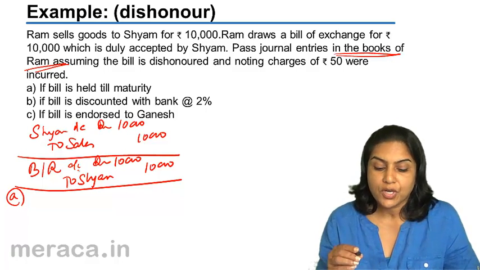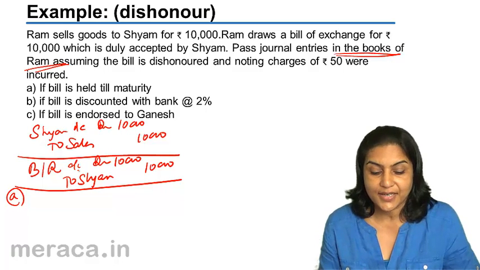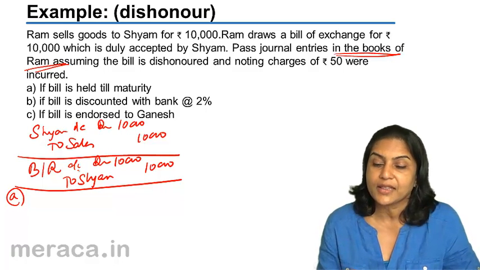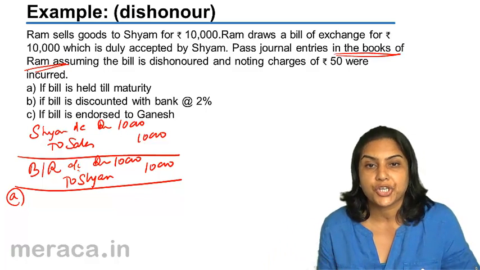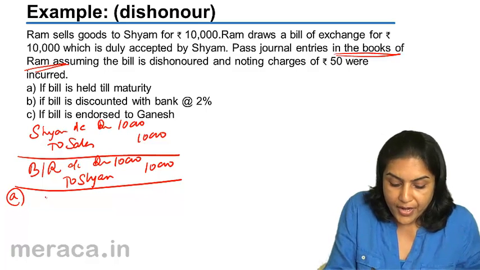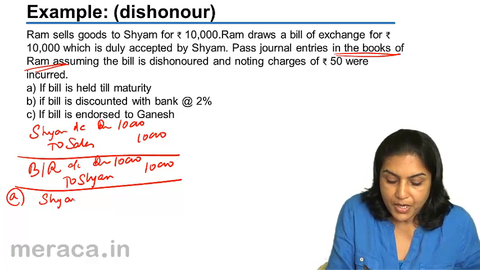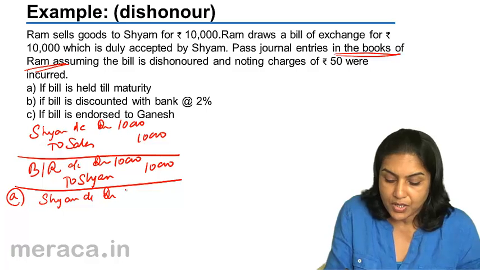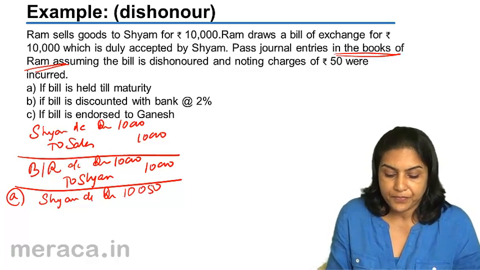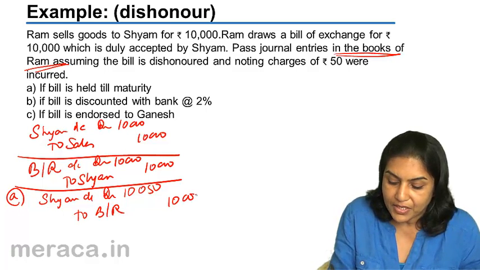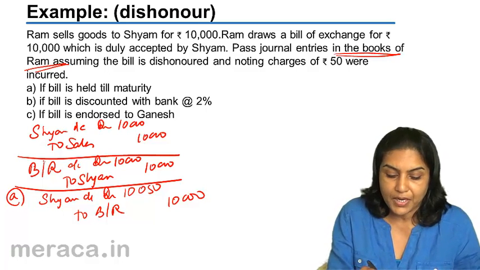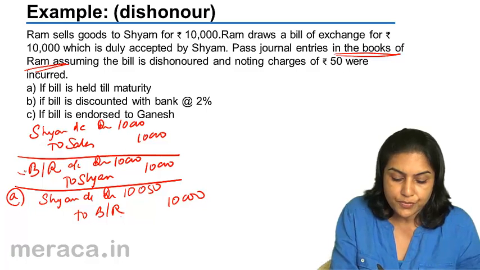First and foremost, Shyam has to be reinstated as a debtor. We need to recover not only 10,000, we need to recover 10,050 rupees from Shyam. Therefore, entry would be Shyam account debit. Shyam is now a debtor for 10,050. The value of the bill was only 10,000. That bill is now cancelled. So bill receivable account was debited before, now it's credited and this account is closed.